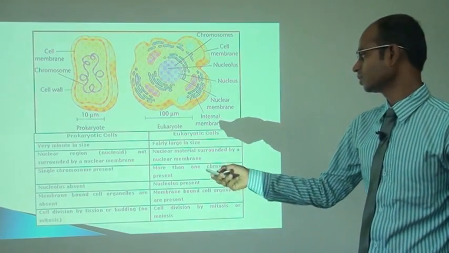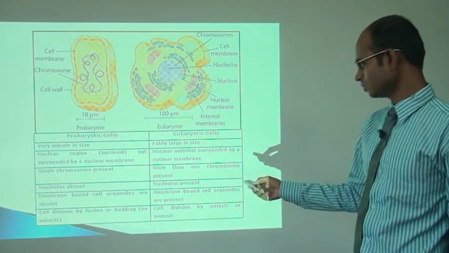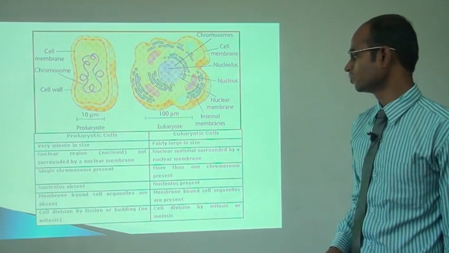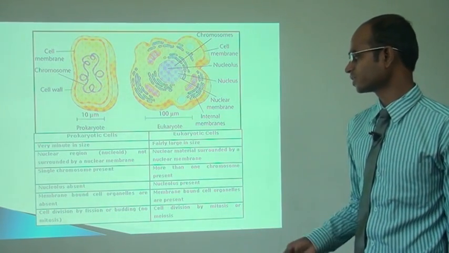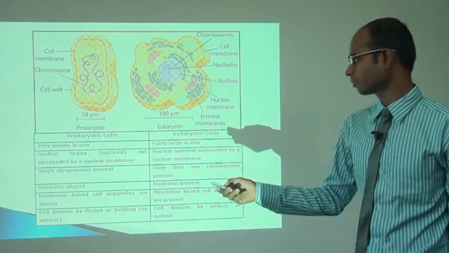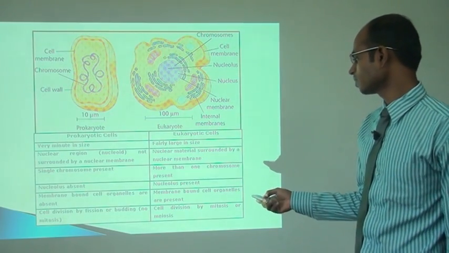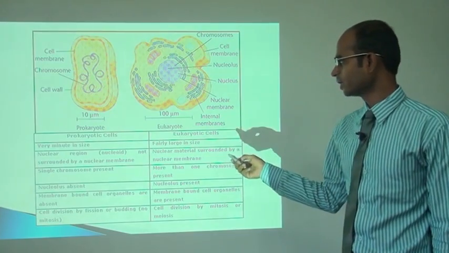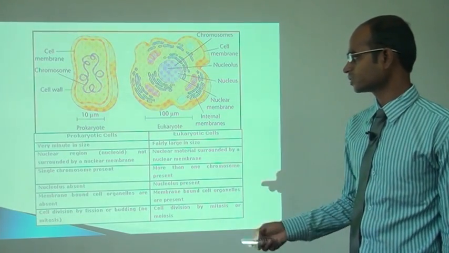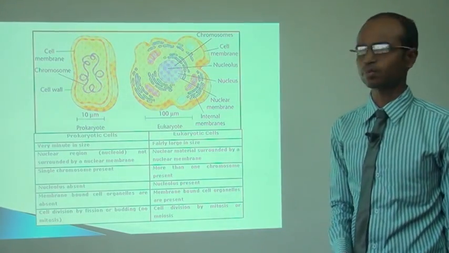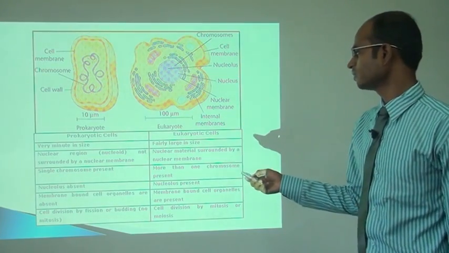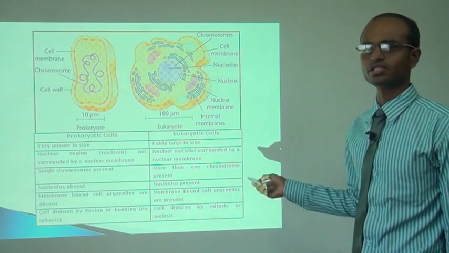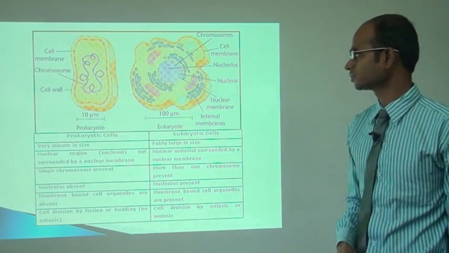The nucleus is absent in prokaryotes, whereas the nucleus is present in eukaryotes. Membrane-bound cell organelles are absent in prokaryotes, and membrane-bound cell organelles are present in eukaryotes. Cell division takes place by fission or budding in prokaryotes, whereas cell division takes place by mitosis and meiosis in eukaryotes.